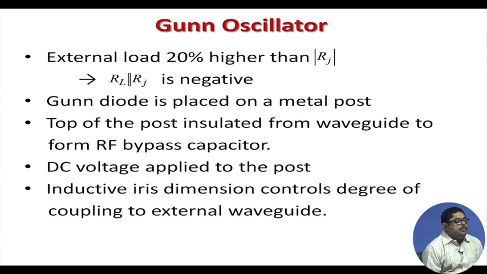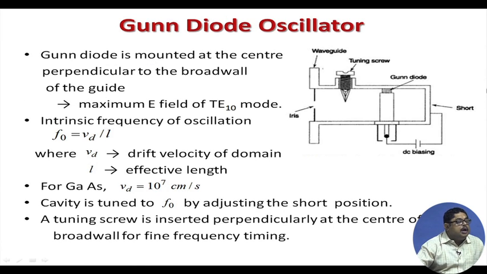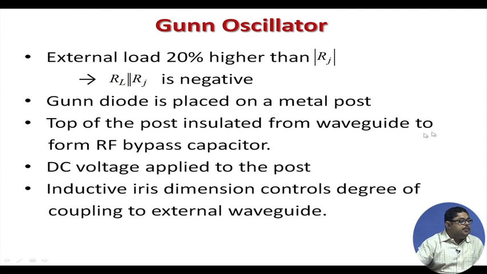Gunn diode is placed on a metal post, on top of the post, as we have seen. Gunn diode is on this post. Post means that it has some inductive value, insulated from the waveguide to form an RF bypass capacitor. So, the top of the post is insulated, so there is an RF bypass capacitor also. DC voltage is applied to the post. DC voltage goes through here and the RF is choked.